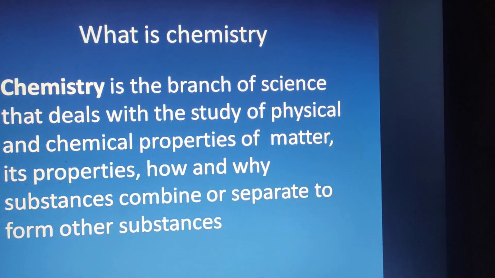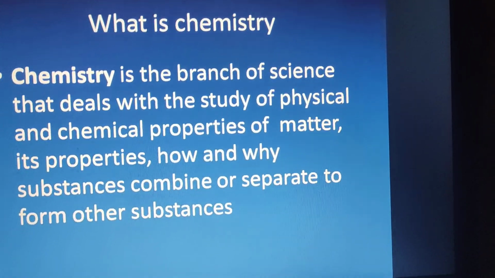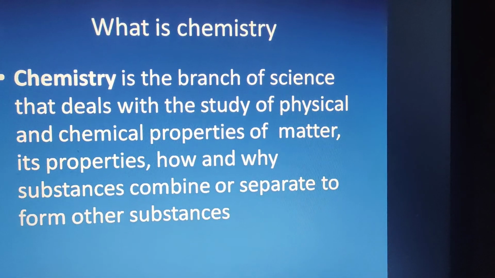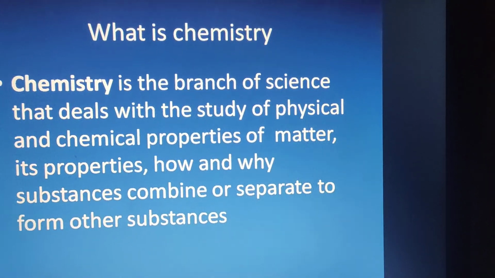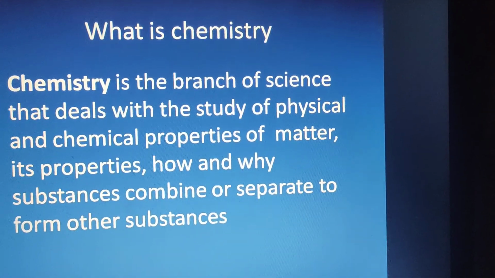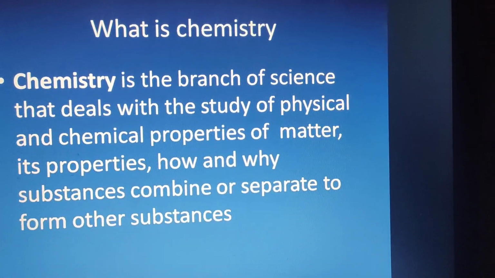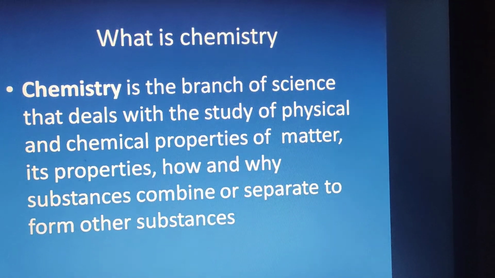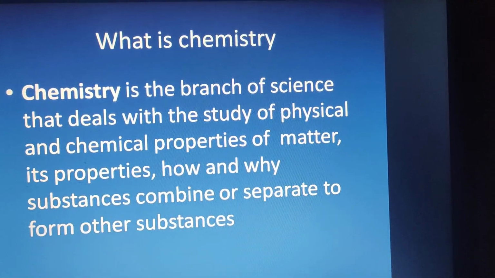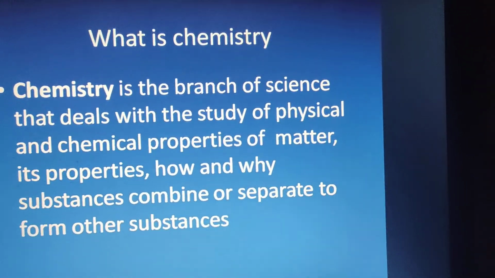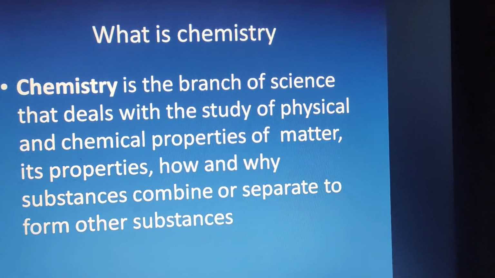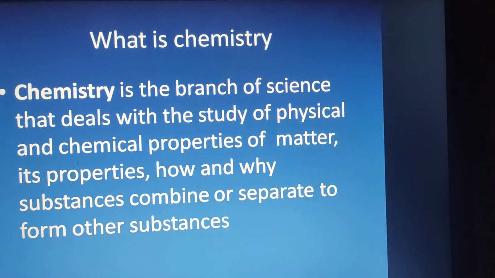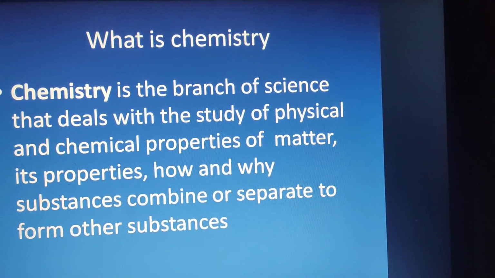So the physical properties of any matter mean its color, its state, how it looks, whether it is solid, liquid or gas, and its chemical properties mean which compound it is made up of, and how and why substances combine or separate to form other substances. One or two substances sometimes combine together and form a new substance. I can give you a simple example of that.